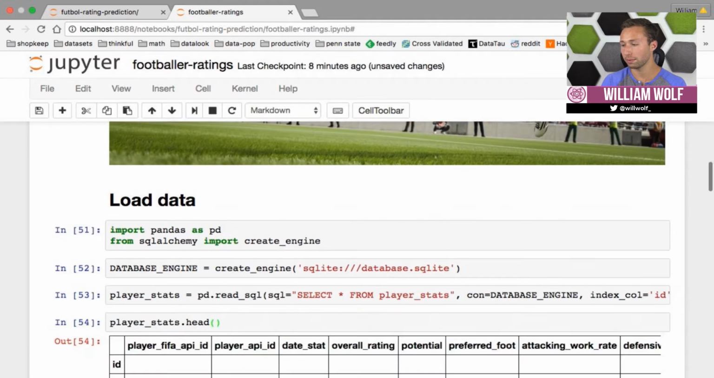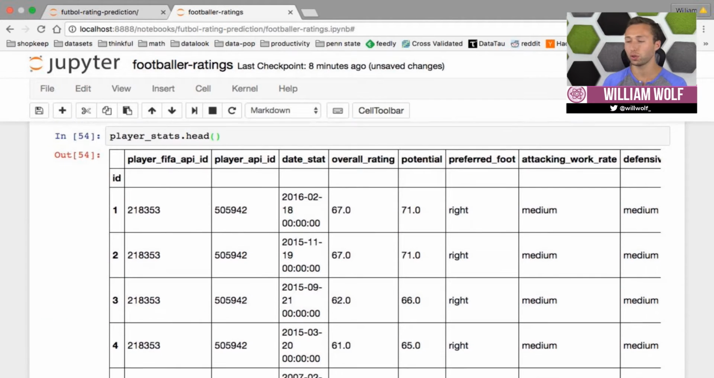So we'll examine this data frame. We see we have two unique identifiers, player FIFA API ID and player API ID, and on a variety of dates, statistics taken about each player. So overall rating is the column we're trying to predict, and we have many other columns on which to make this prediction.